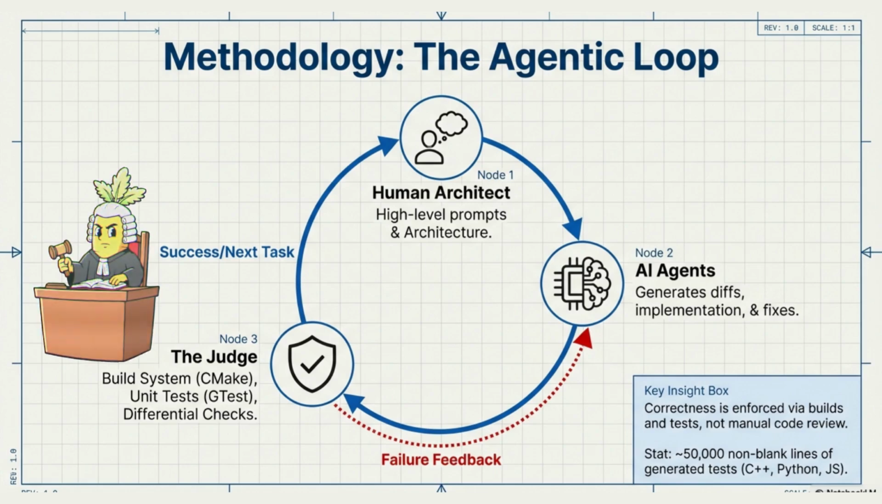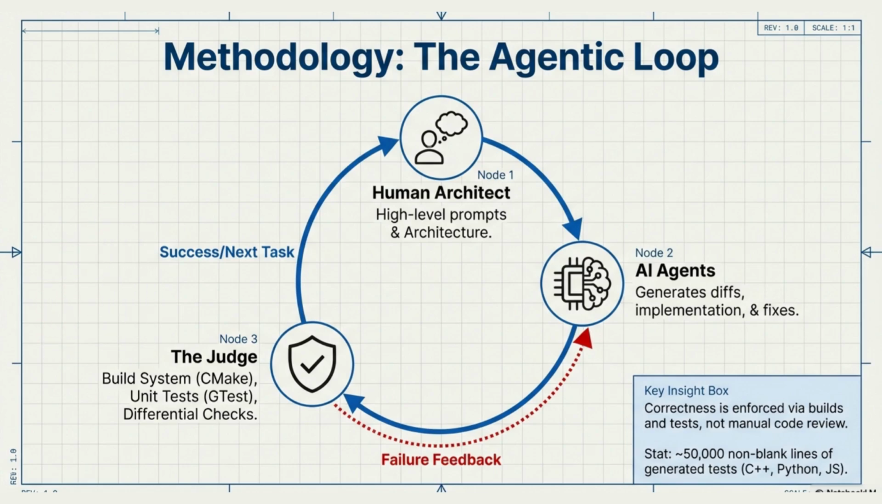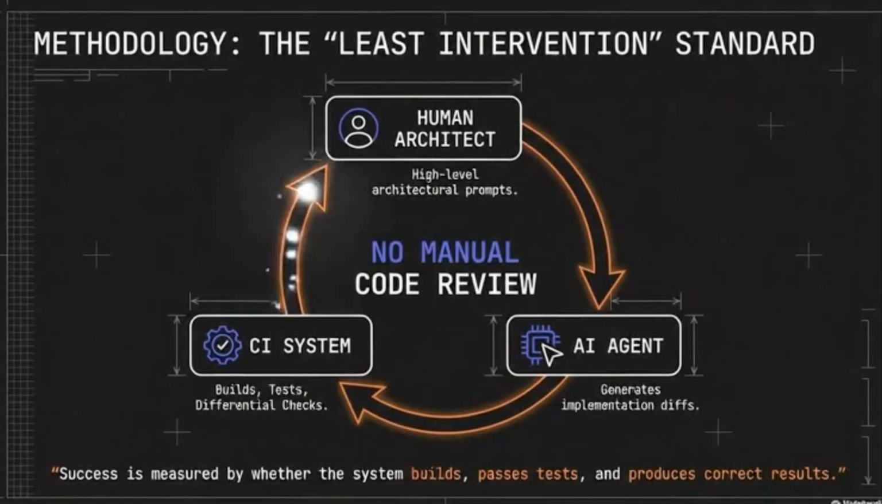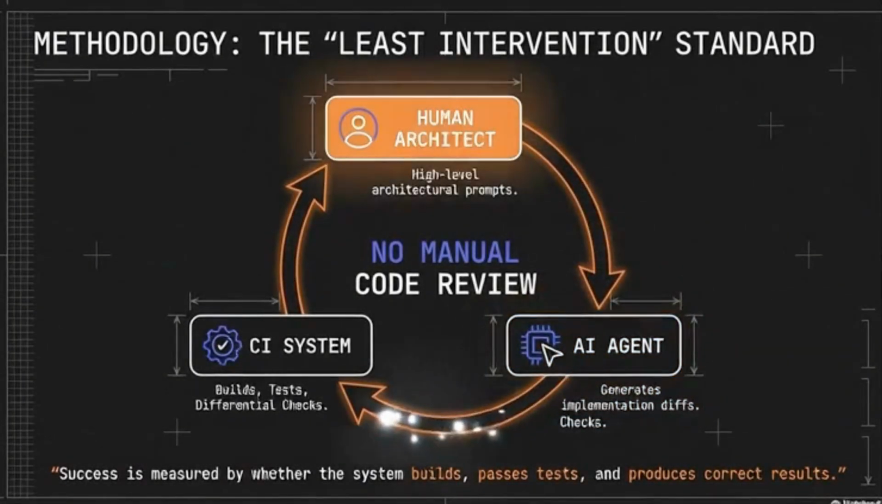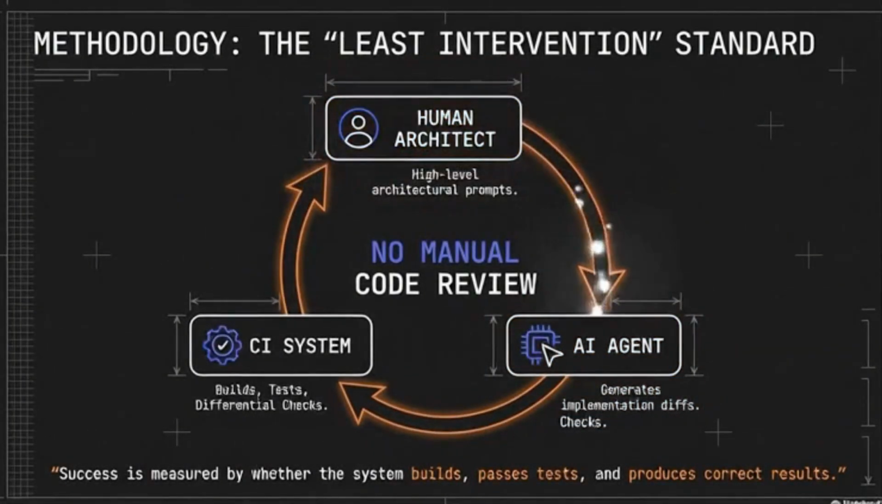That role belongs to the judge. The judge is an automated system that runs builds, unit tests, and checks outputs. If the AI's code fails, it's rejected automatically and sent back for fixing. If it passes, the system moves forward.